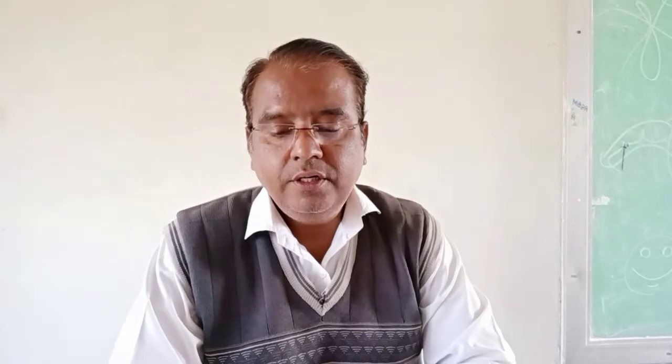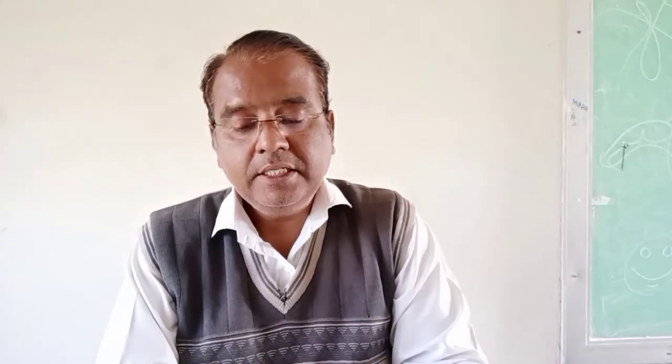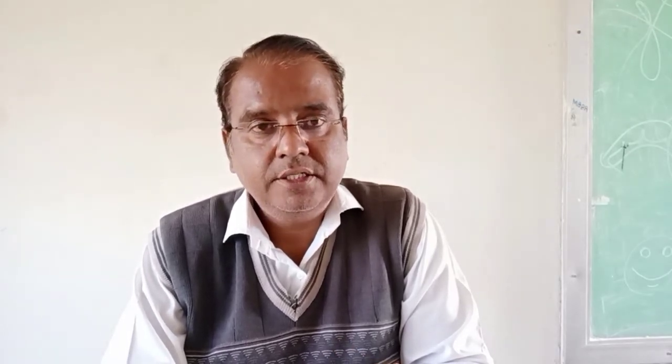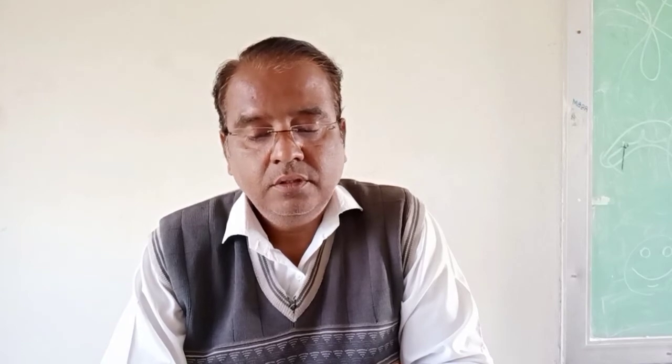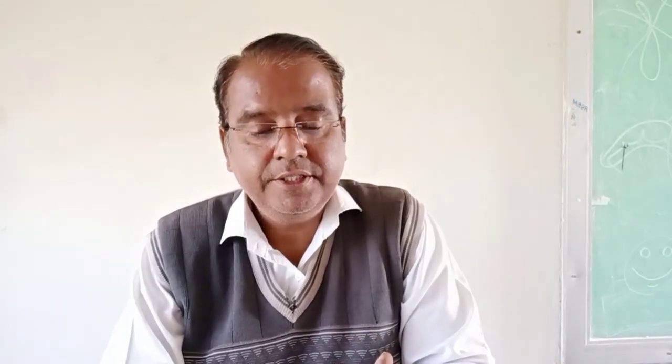Now question number B: answer in one word, phrase, or sentence each. Skimming and scanning questions are to be set. You will have to answer the questions asked in the question paper in only one word, only one phrase, or only one sentence.